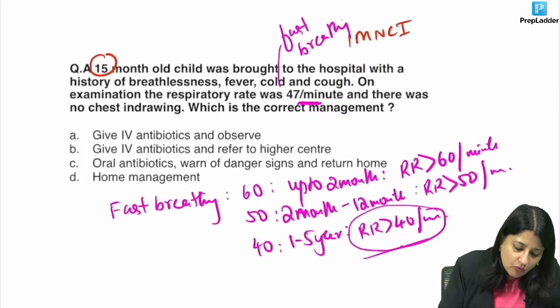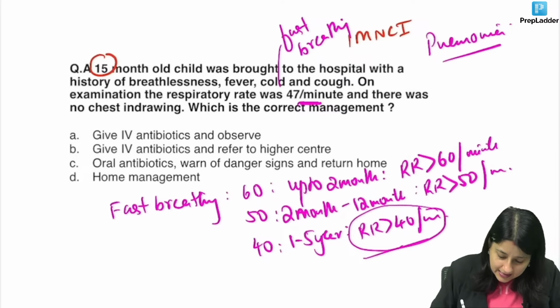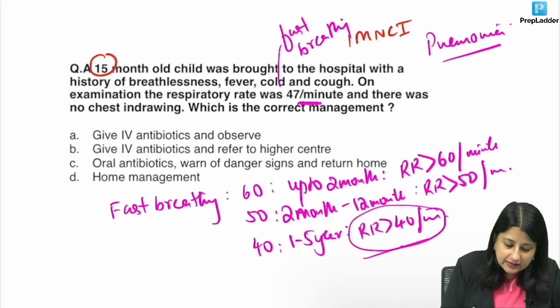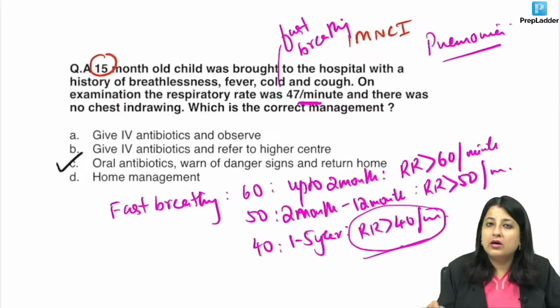There are no other danger signs mentioned. Always look at the weight also. Weight of the baby has not been given. If the weight is low, then we will consider it a severe case. But here only fast breathing, no other danger signs. So, the baby is suffering from what? Pneumonia. So, what are you going to do? You will put in yellow zone, give the baby oral antibiotics, syrup amox you can give. Tell the mother about the danger signs, what are the danger signs, and return to follow up in 2 days.